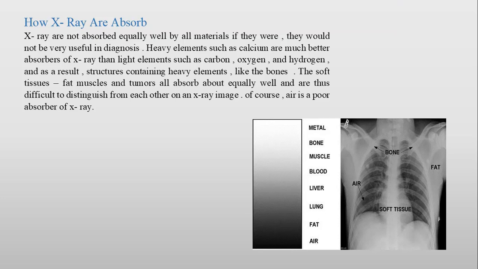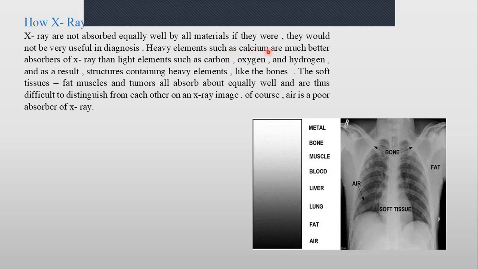When going down to light materials or soft tissues, the image will get darker. So heavy elements such as calcium are much better observed by X-ray than light elements such as carbon, oxygen, and hydrogen. As a result, structures containing heavy elements like bone will be well observed, while the soft tissue, fat, muscles, and tumors are observed equally.